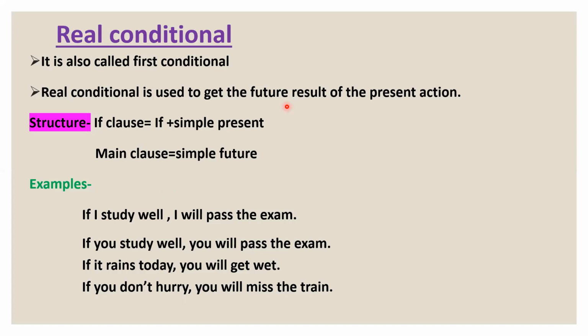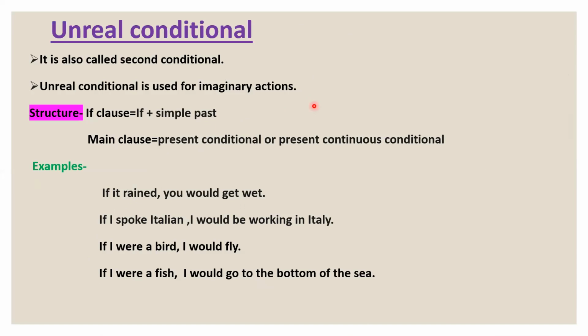Then what is the next conditional? Unreal conditional. What is it? It is also called second conditional. Unreal conditional is used for imaginary action, the actions which we are imagining, just thinking. Let's see the structure. In the if clause, we will find if plus simple past. Then in the main clause, we will find present conditional or present continuous conditional.